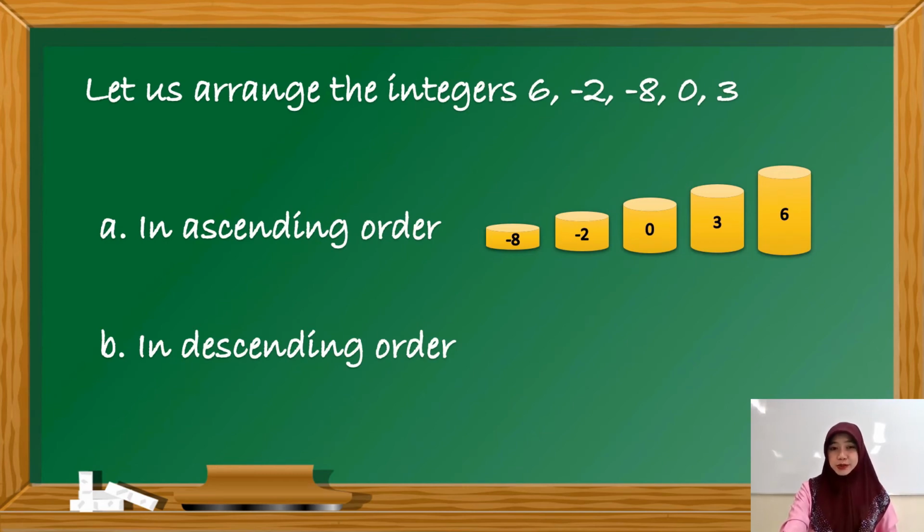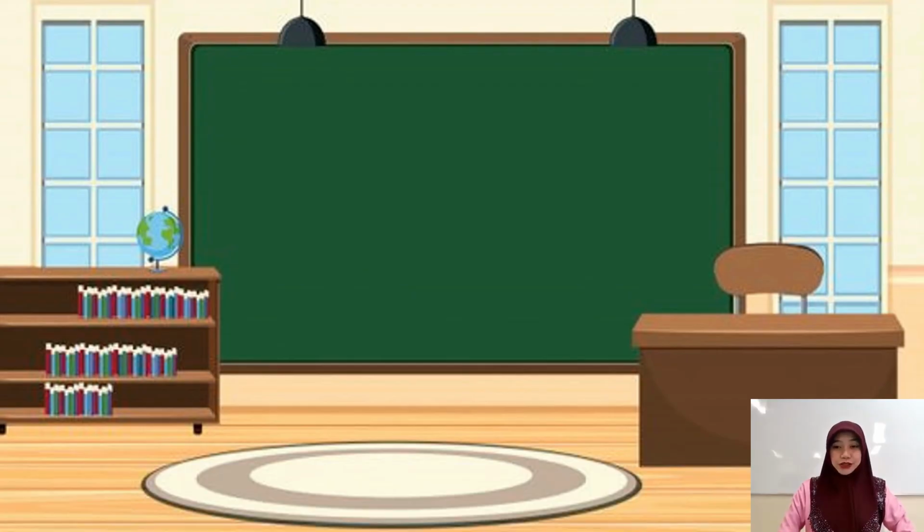Now let's proceed with letter B, in descending order. Now it's the opposite of ascending order. So therefore, we will start from the highest integer down to the least value integer. So we'll start with +6, followed by +3, and then 0, followed by -2, and the least value integer in the given is -8.